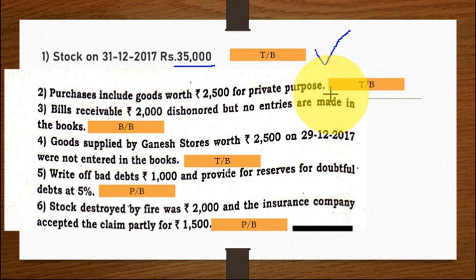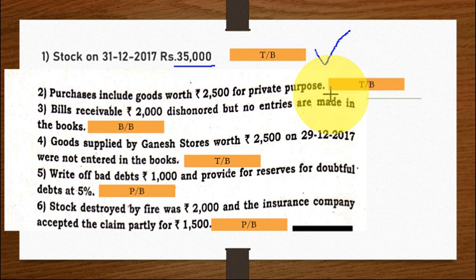Purchases are nothing but the goods you have purchased this year. So from that he is taking out 2,500 worth goods. So what you are supposed to do? You have to deduct 2,500 goods taken for private purpose from the purchases in the trading account. Clear? Another adjustment is in the balance sheet.